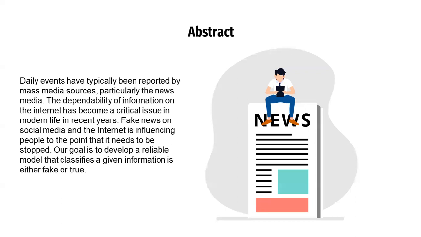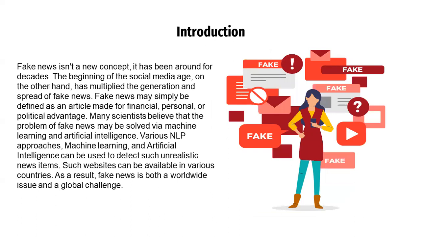Most of what happens every day has been reported by news media and other forms of mass media. In recent years, the reliability of information on the internet has become an important issue in modern life. People are so affected by fake news on social media and the internet that it must be stopped. So the goal of this project is to make a good model that can tell if a piece of information is true or false.